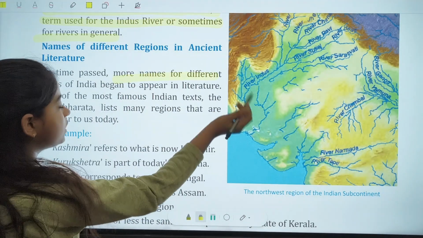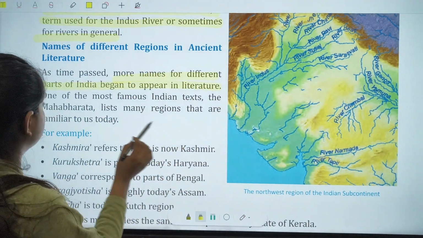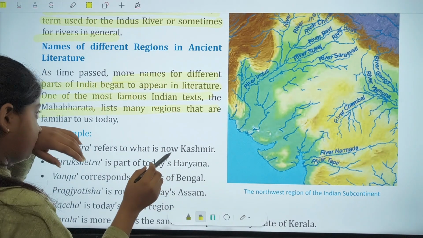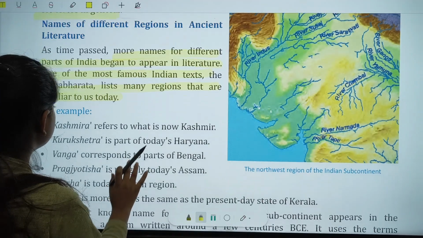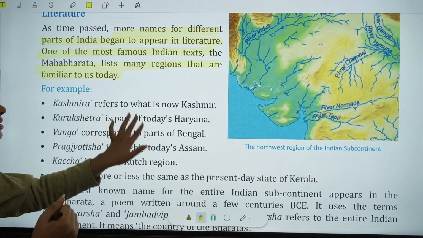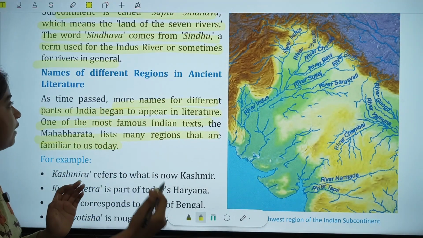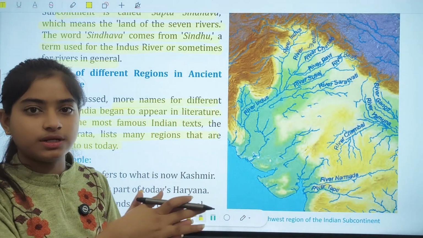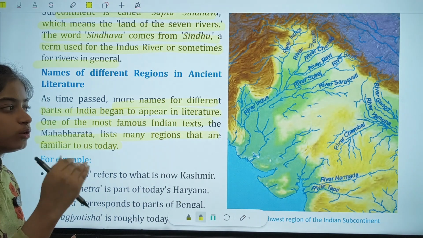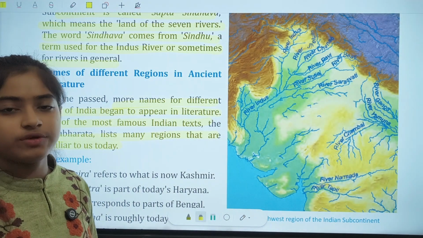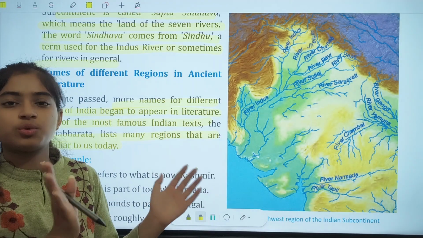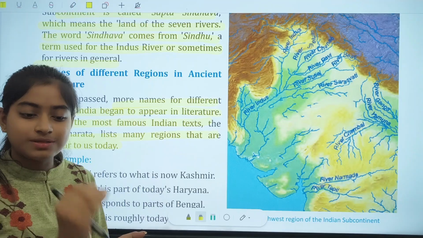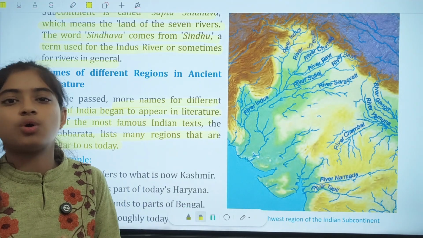As time passed, more names for different parts of India began to appear in literature. One of the most famous Indian texts, the Mahabharata, lists many regions that are familiar to us today. We have to see how ancient literature marked the parts of India historically. Before naming the country, we studied the very famous ancient historical texts to understand how earlier people called these places.